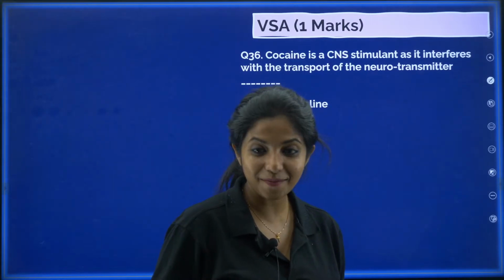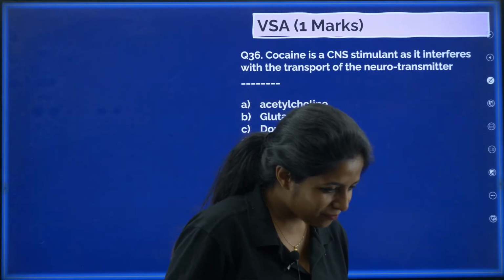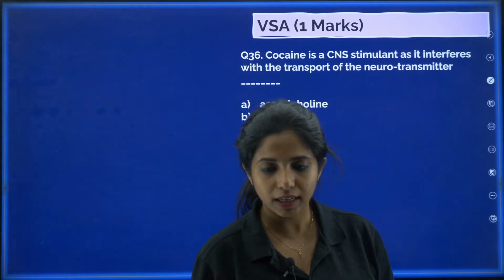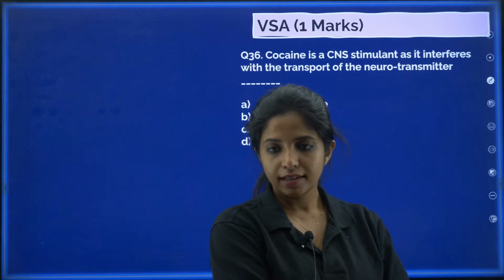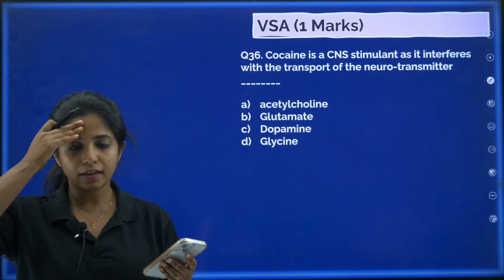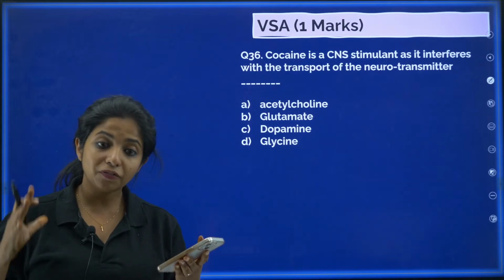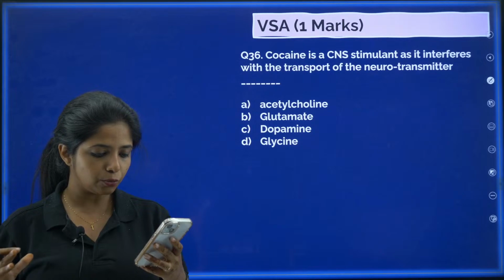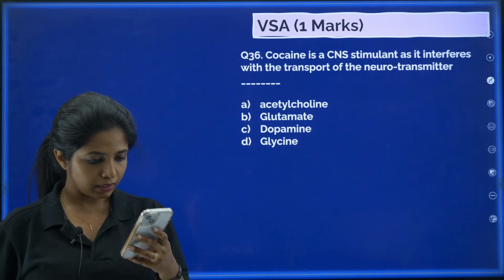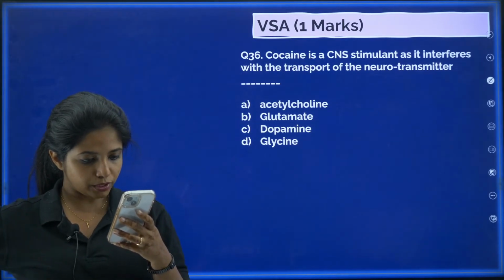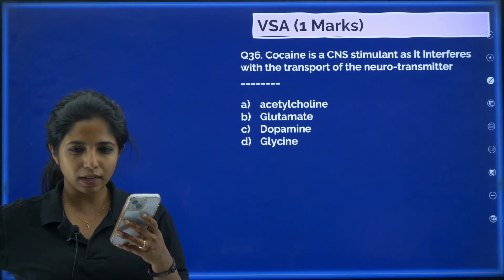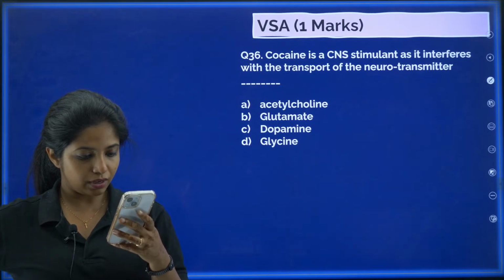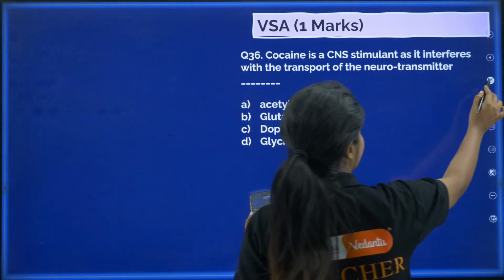Yes, I remember you. Pradeep says it's C, Shagufta says it's C. Manju Baba, you can tell me what you were asking, okay? So let's see, cocaine is a CNS stimulant, that is it affects the central nervous system and it affects by interfering with a neurotransmitter. What is that neurotransmitter? Every one of you is saying C. Sukanya, can you just check once, please? Okay, Shagufta, Anisha, Ravana, Lakshmi, Shaukat Ali. Okay, chalo. I'll tell you the story of this.